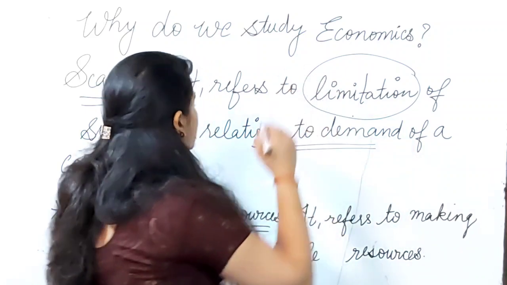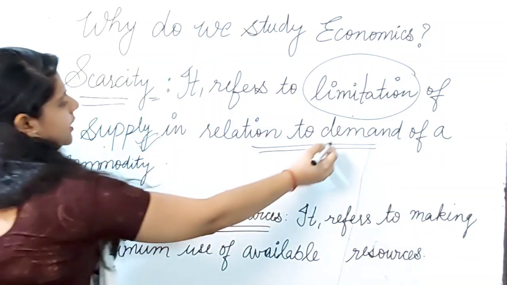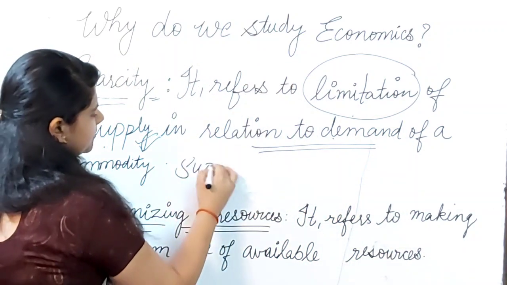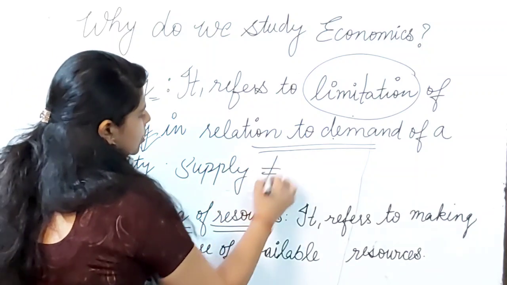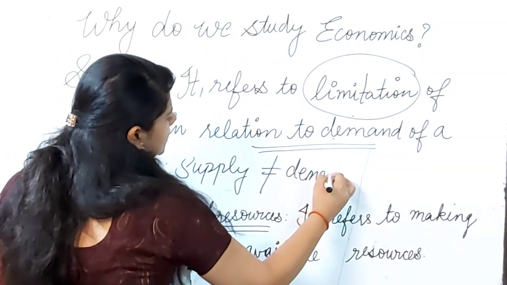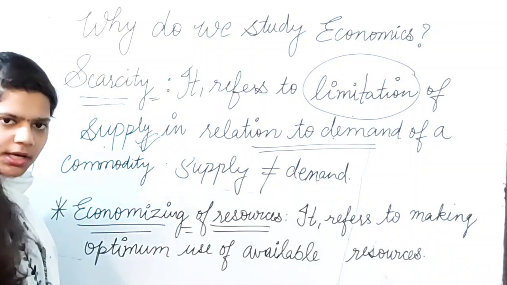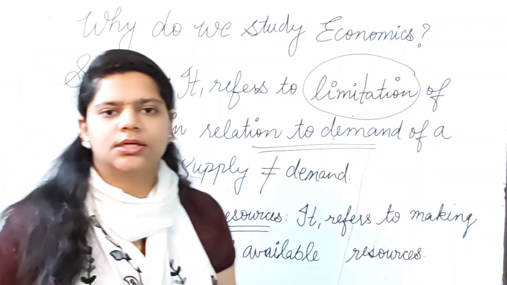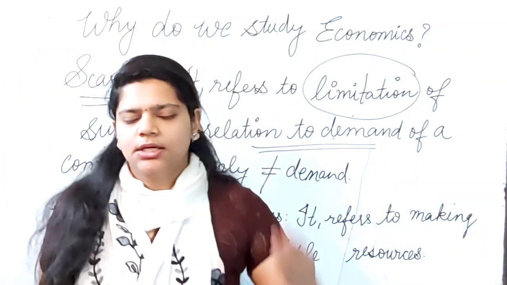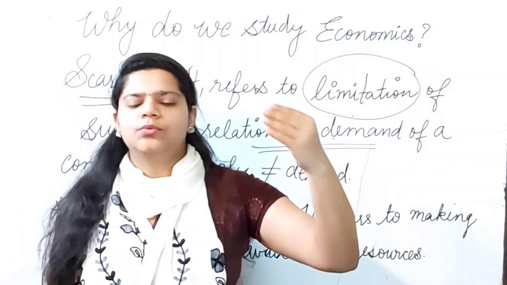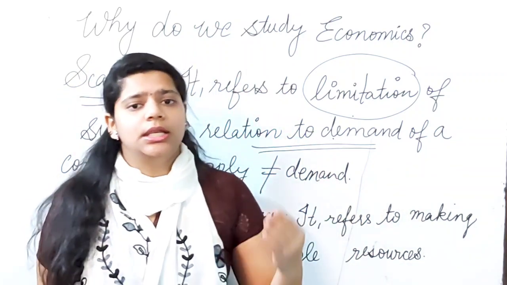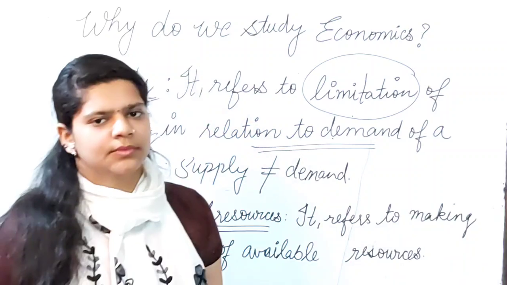That means the supply is not able to fulfill the demand of the households. And you know what the reason is? The reason is that there are unlimited wants and limited resources available.